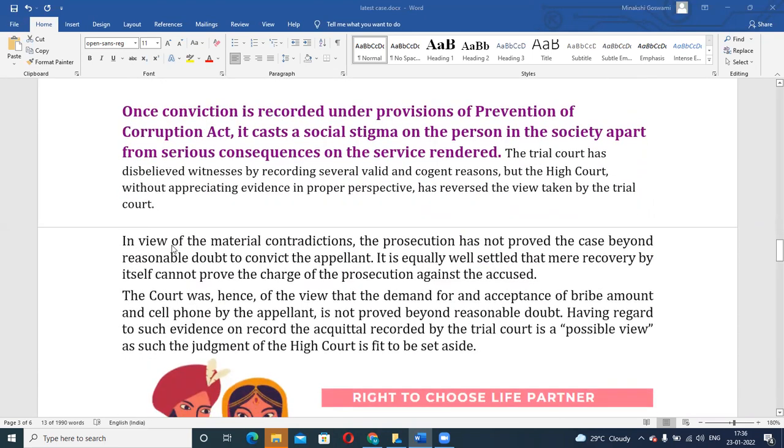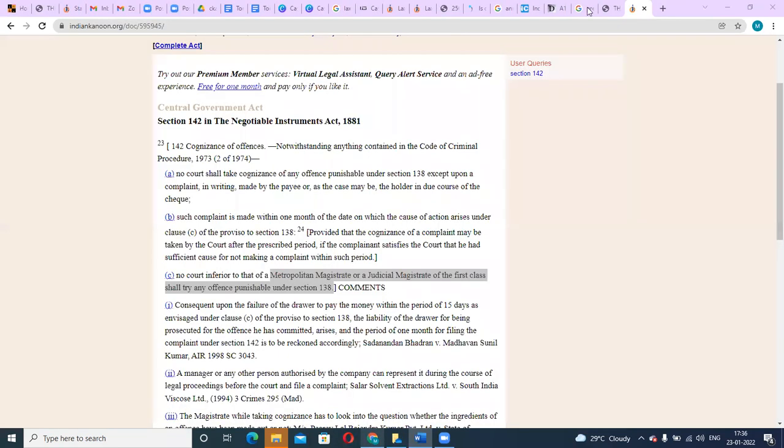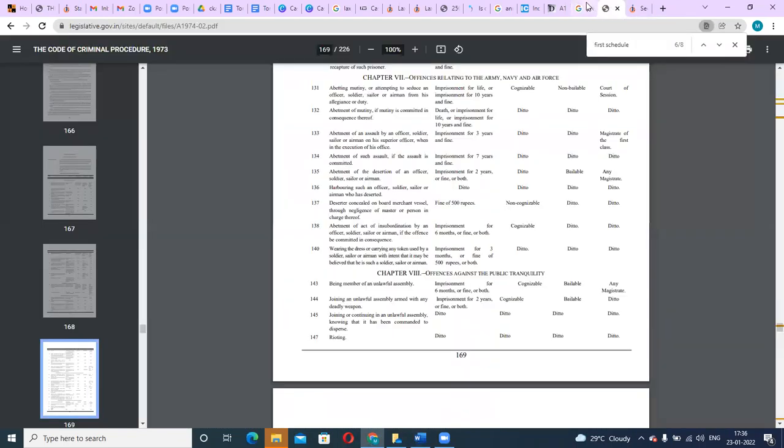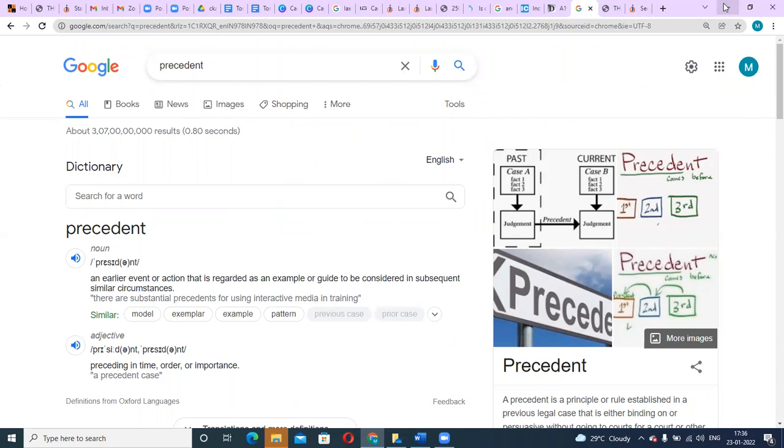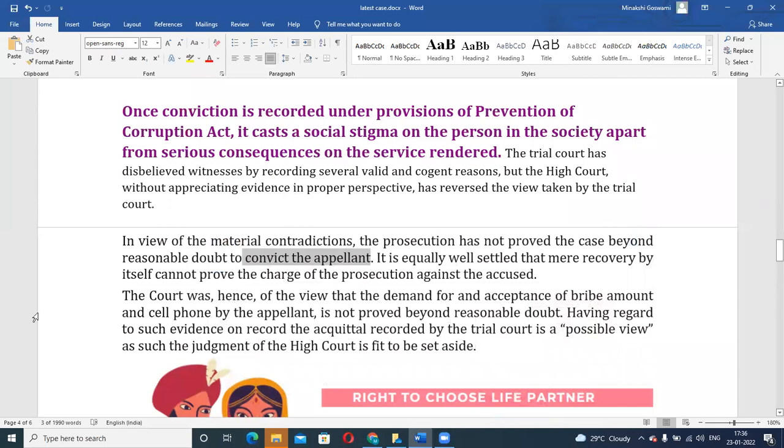So what happened is, in view of material contradictions, the prosecution has not proved the case beyond reasonable doubt to convict the appellant. Why are you even convicting this person? You need to give reasons, you need to give proper grounds, like we have mentioned. In a judgment, there are two parts, right? Obiter dicta and ratio decidendi. It does not matter whether you are a judge of the High Court or what, you need to give a reason for that. In this case, for conviction, reasons were not given. On the other hand, the trial court has mentioned it very clearly and properly, mentioning all the grounds and reasons.